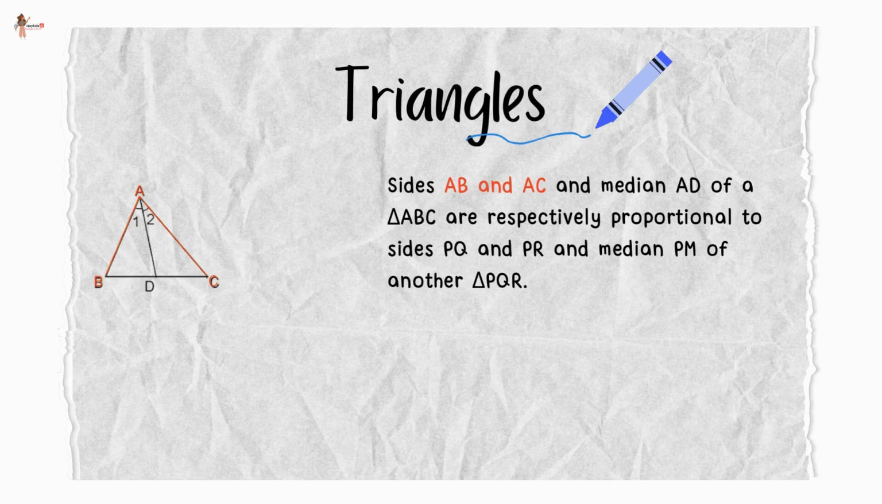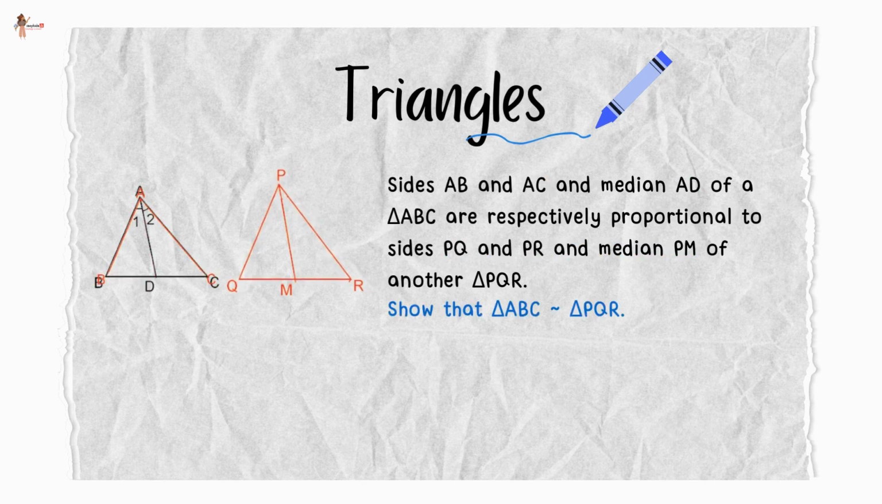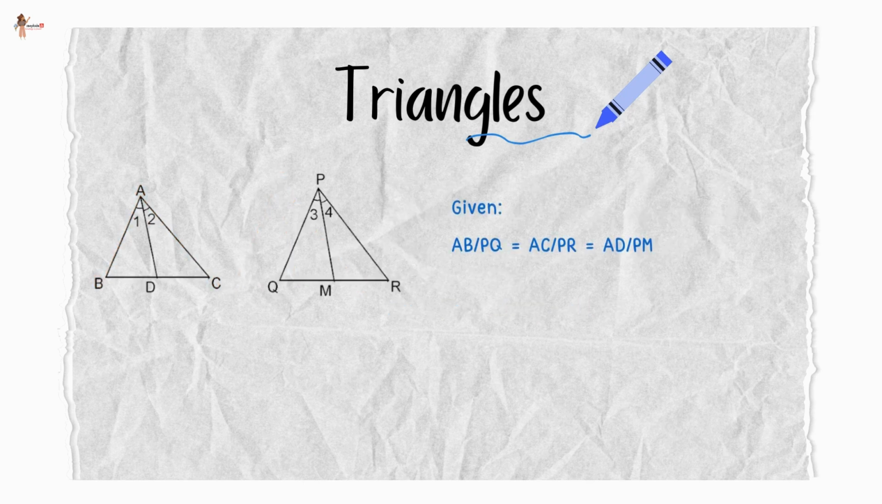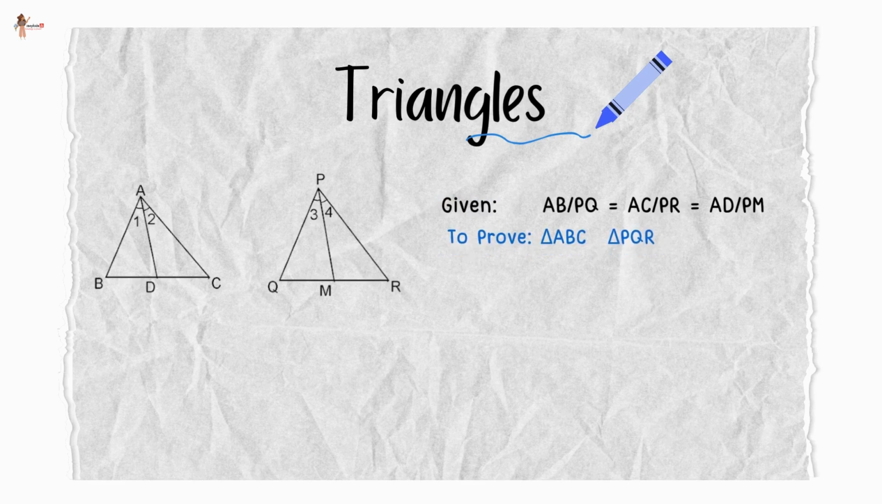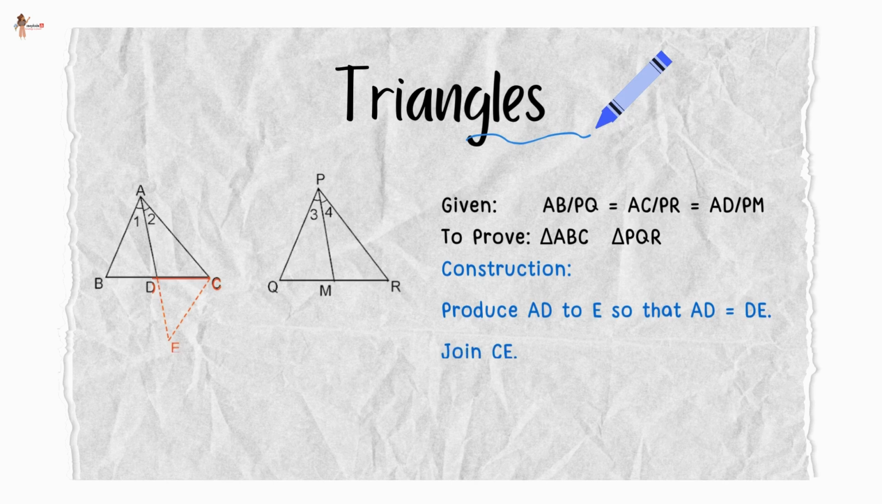Sides AB and AC and median AD of a triangle ABC are respectively proportional to sides PQ and PR and median PM of another triangle PQR. Show that triangle ABC is similar to triangle PQR. Now we are given that AB upon PQ is equal to AC upon PR is also equal to AD upon PM. And we have to prove that triangle ABC is similar to triangle PQR. Now produce AD to E so that AD is equal to DE and join CE.